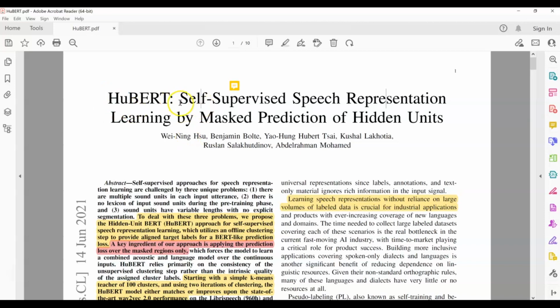Okay, so next part of the title says self-supervised. So they are using a method for training a model, and the method that they're using for training a model is called self-supervised. And this method is used for what purposes? So using self-supervised method of training for speech representation learning means how we can represent speech. So we want to learn that. And how are we doing that? We are doing that by masked prediction of hidden units.